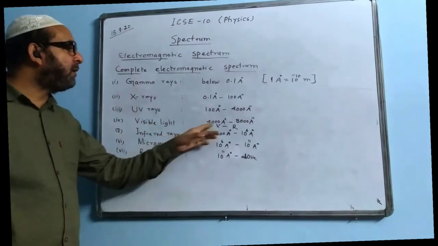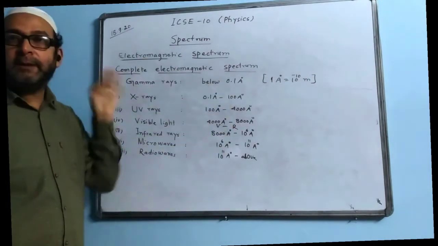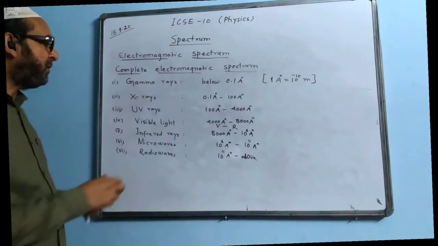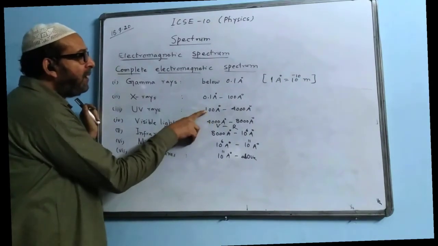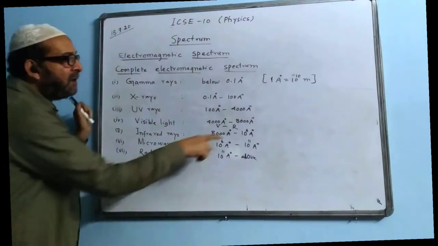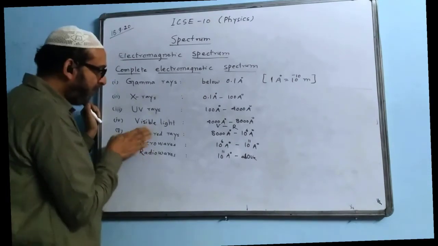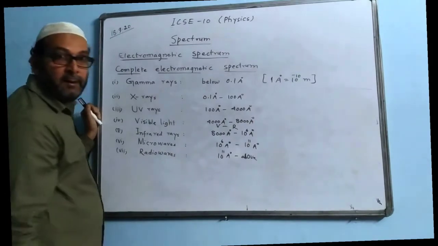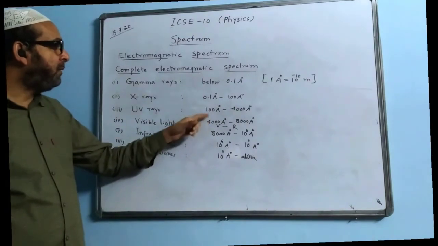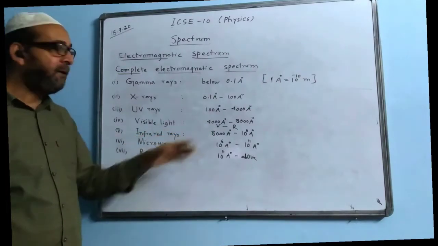Now which of the colors will travel faster in air? We say all colors will travel with the same speed. Everything travels with equal speed in vacuum or in air. You can notice here, just above the violet, that is 4000, we have ultraviolet. That's why the name is given ultra. Ultra means above the violet. And just below the red we have which spectrum? Infrared. Inferior to red means just below the red. So there are two spectrums in the neighborhood of visible light. One neighbor is ultraviolet, the other neighbor is infrared.